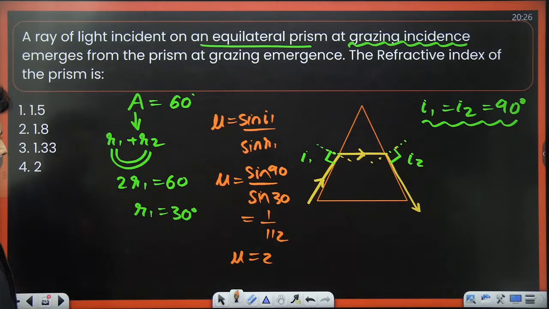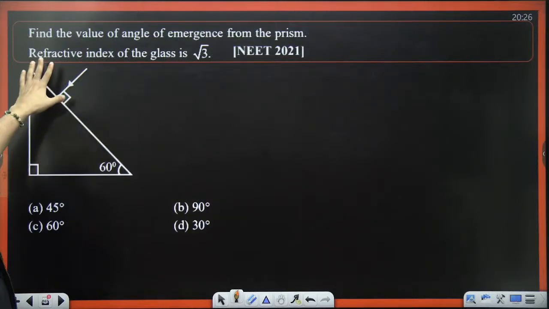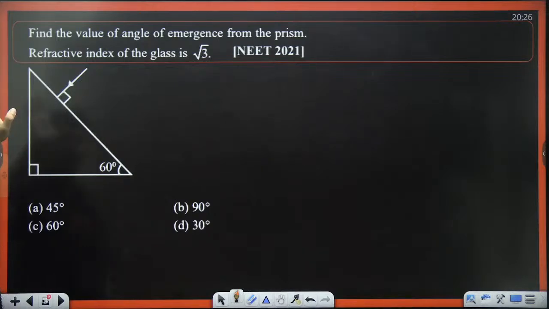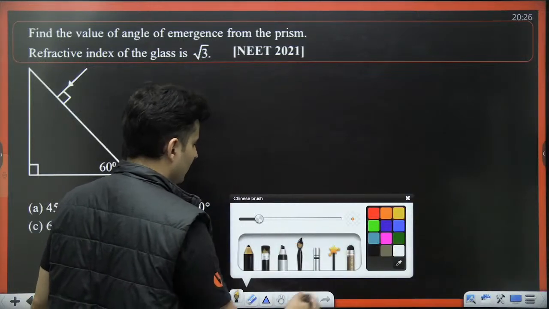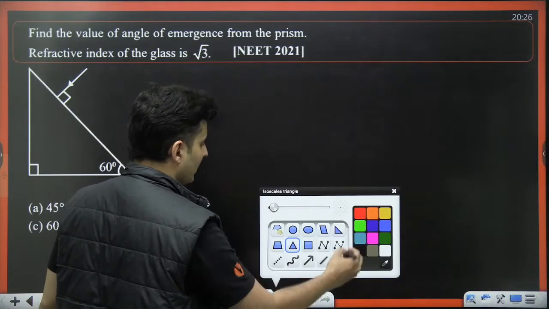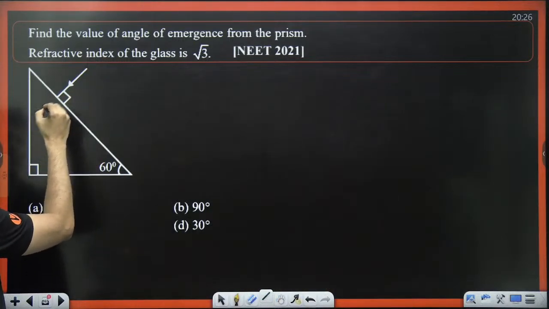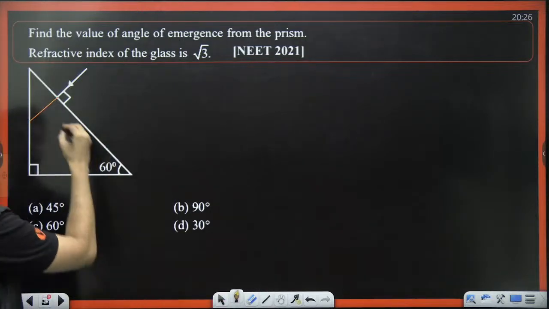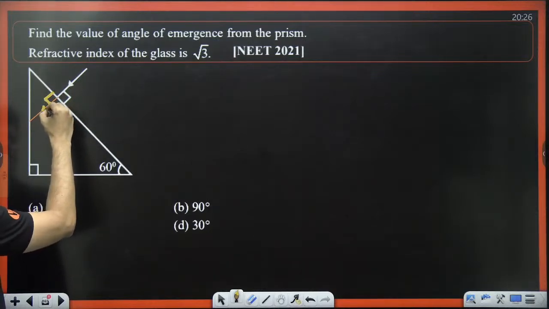Okay. Coming up on your screen, and here it is. Find the value. This is a NEET 2021 question. Find the value of the angle of emergence from the prism. Very, very nice question. My dear students, in this question, can you see that the ray is normally incident, so it will continue its journey like this only.